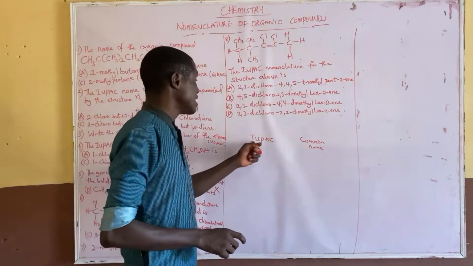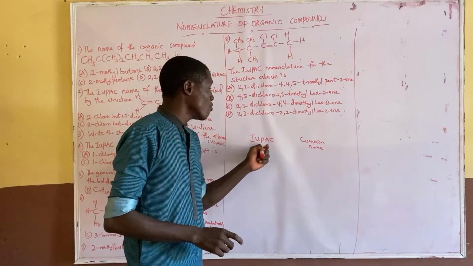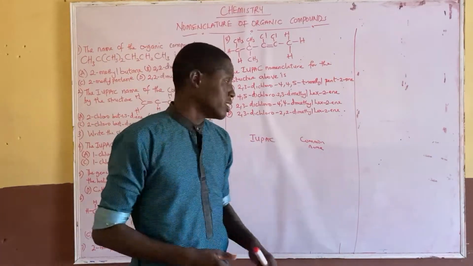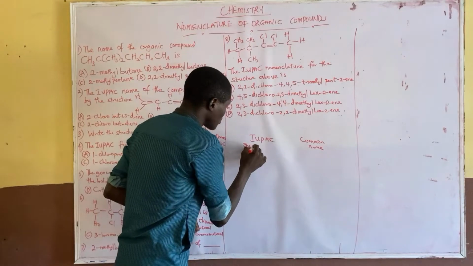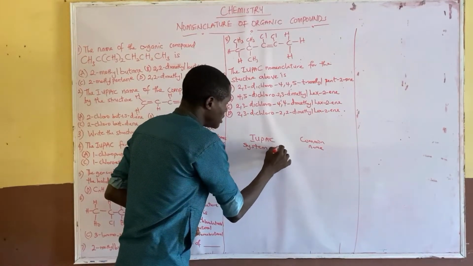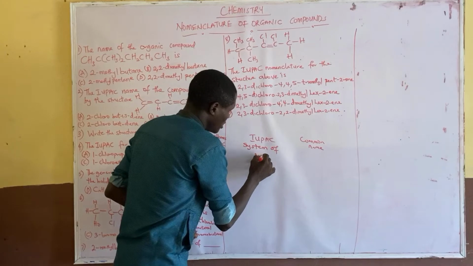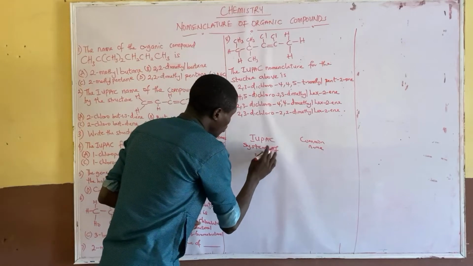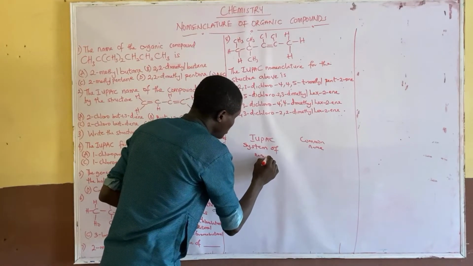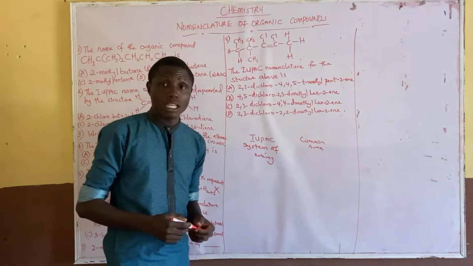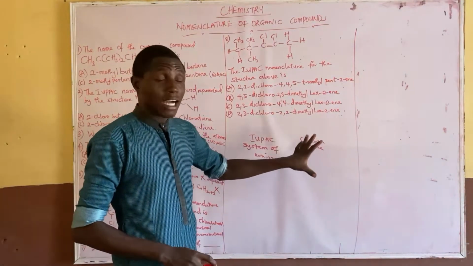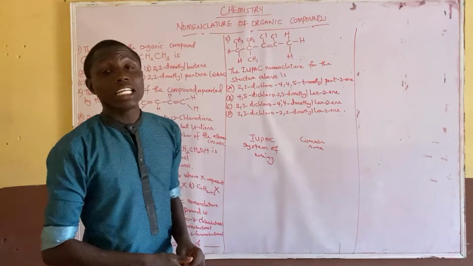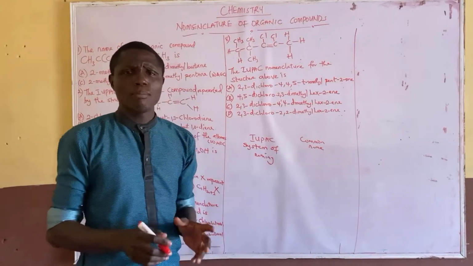The IUPAC name is the acceptable name. That's why we call it the International Union of Pure and Applied Chemistry naming system of organic compounds. The IUPAC system of naming is the acceptable way of naming any organic compound. The IUPAC system of naming, or nomenclature, is what we are going to be talking about today. So we have the common name of organic compounds and we have the IUPAC system of naming.